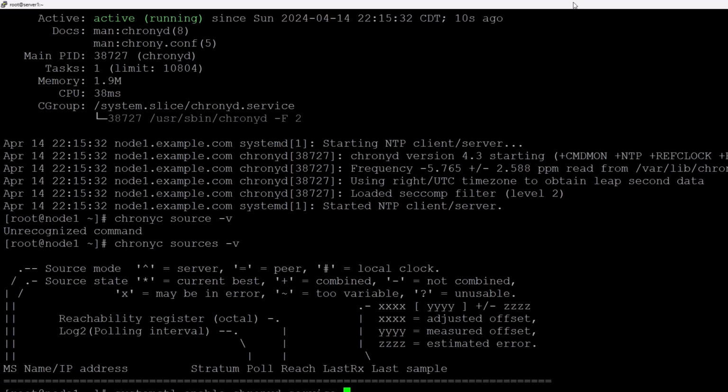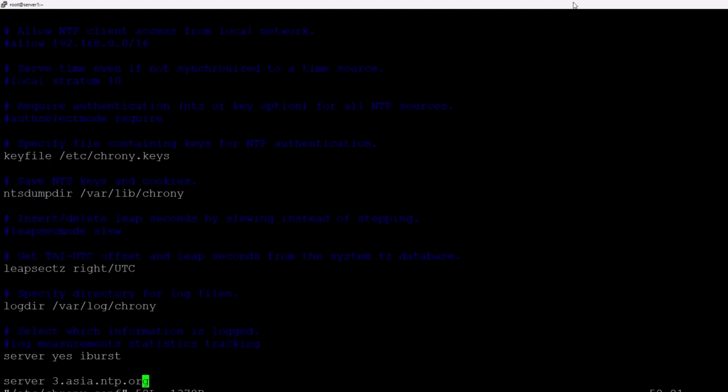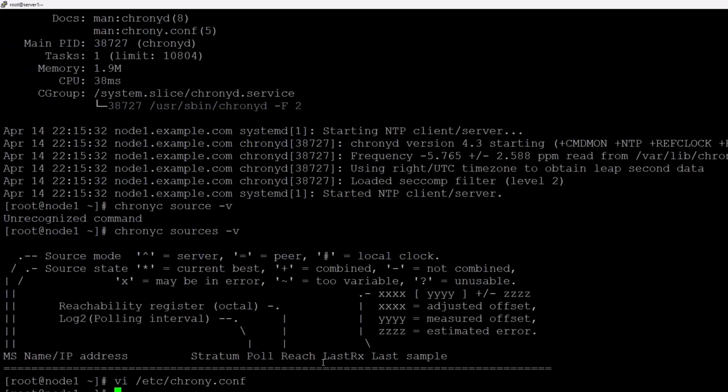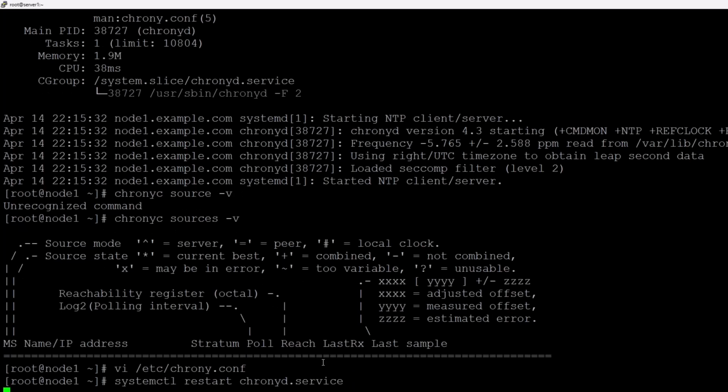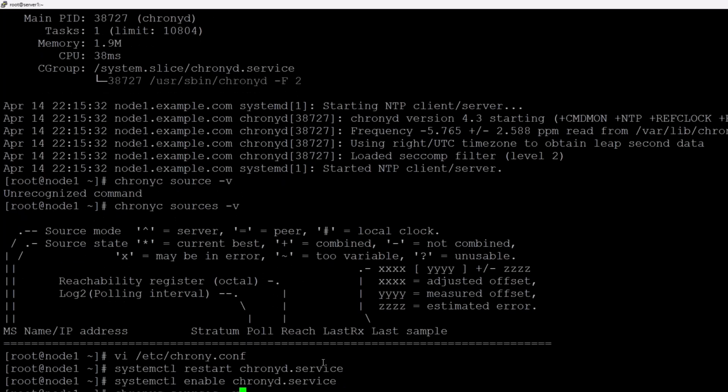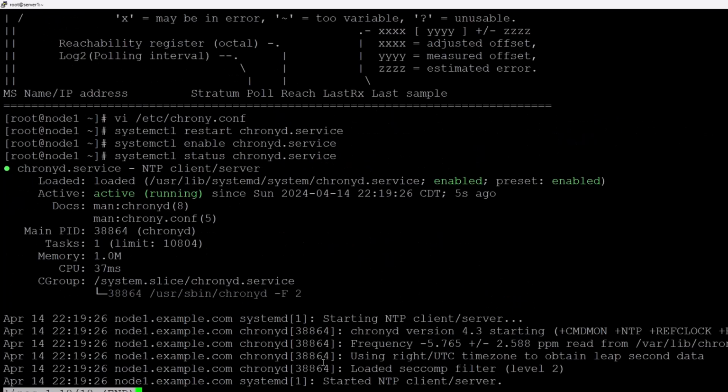So the solution is you have to open this file, come up here, and whatever link they provided you, you enter server and the link, save the file, exit, and then restart the service, this one, chronyd, and then make sure you enable it. If you want to check the status, you can check the status.